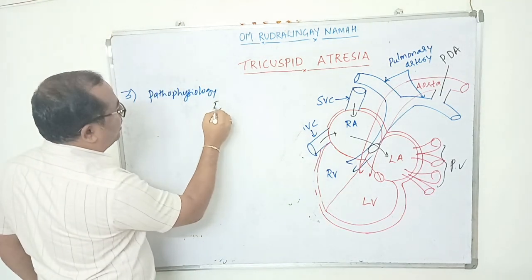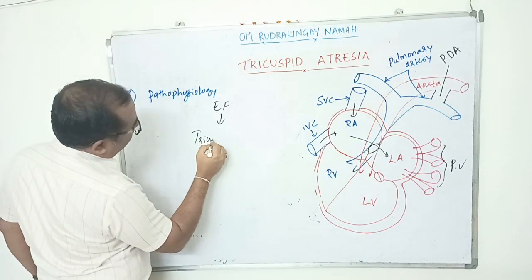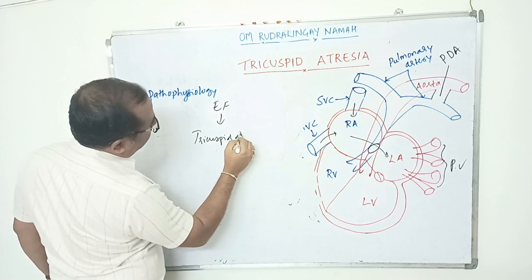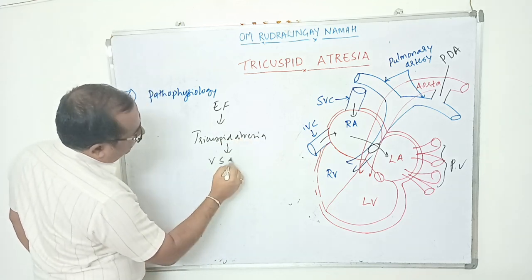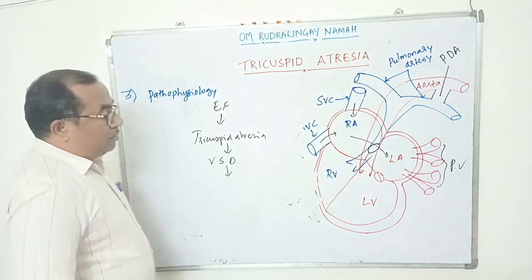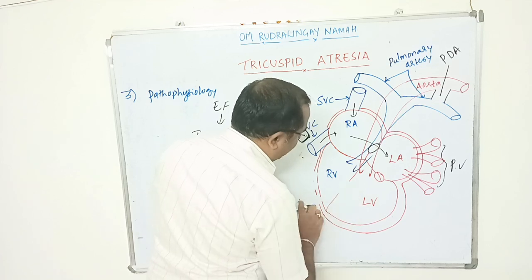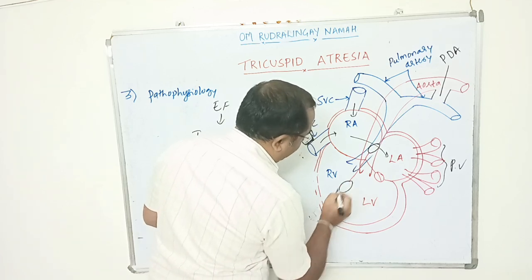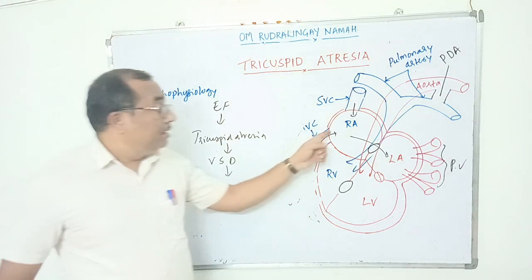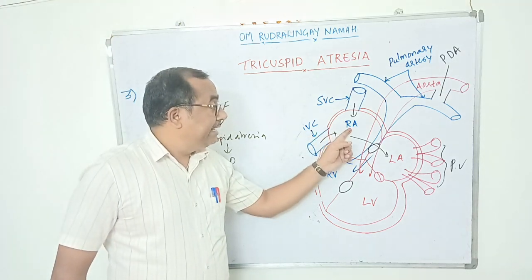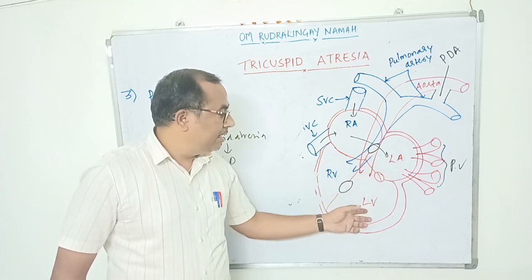Due to etiological factors, there is a tricuspid atresia, if it is associated with ventricular septal defect. Ventricular septal defect is nothing but an abnormal opening between the right ventricle and left ventricle. So because of this, what happens here? First, the deoxygenated blood present in the right atrium is sent to the left atrium through the foramen ovale, then it will enter into the left ventricle.